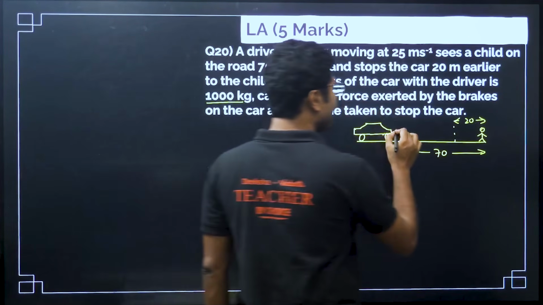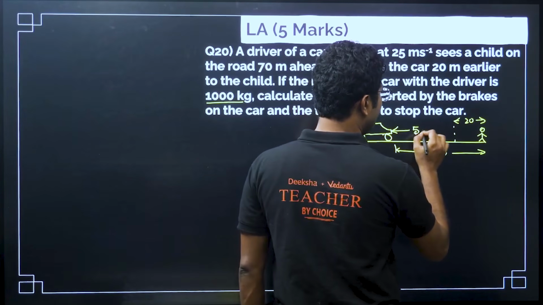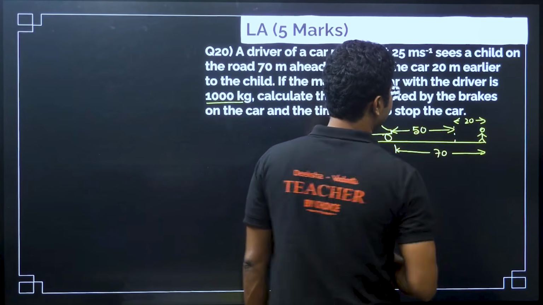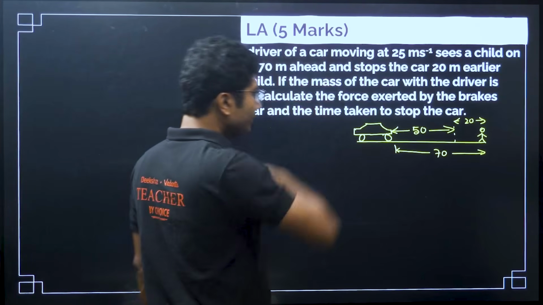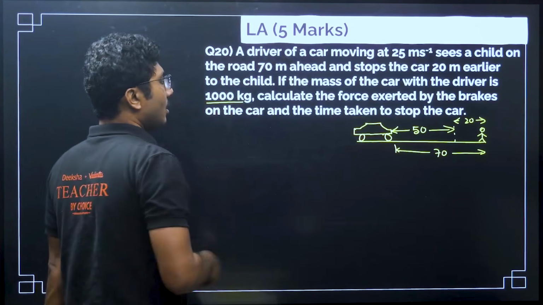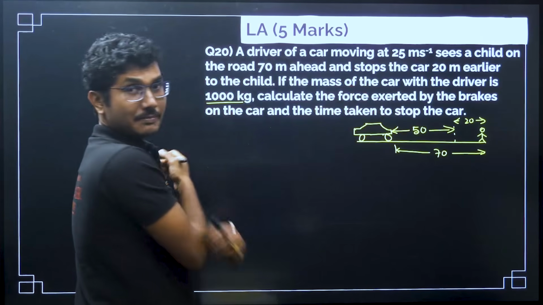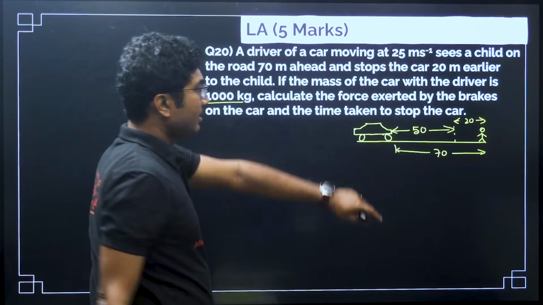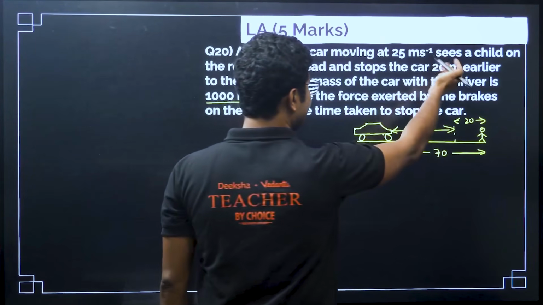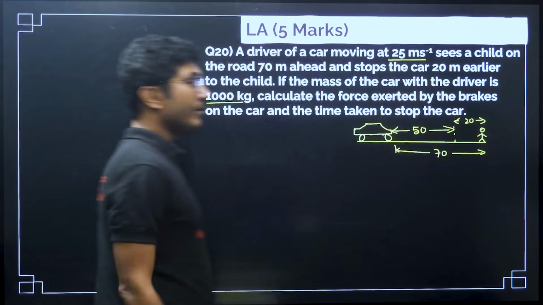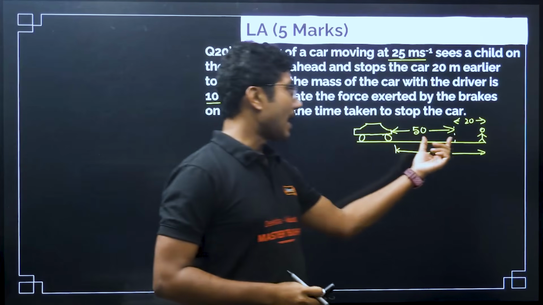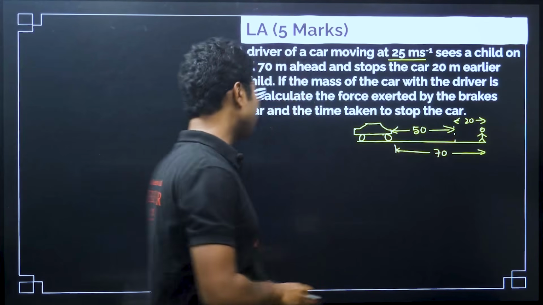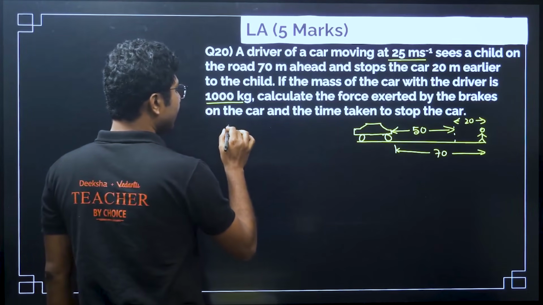So what is the displacement? The displacement of the car is basically 50 meters. Now the initial velocity is 25 meter per second, and because the car applies a brake, the car comes to a complete stop at this point. So the final speed is 0.